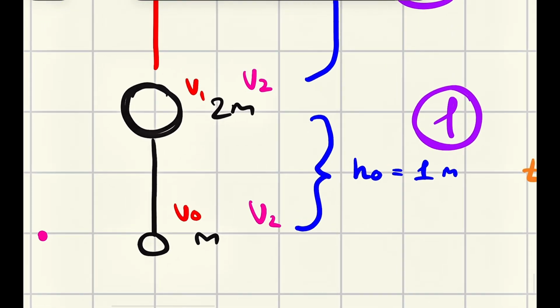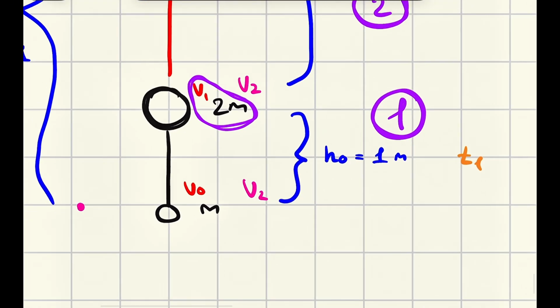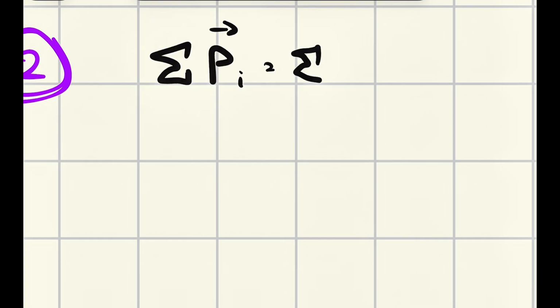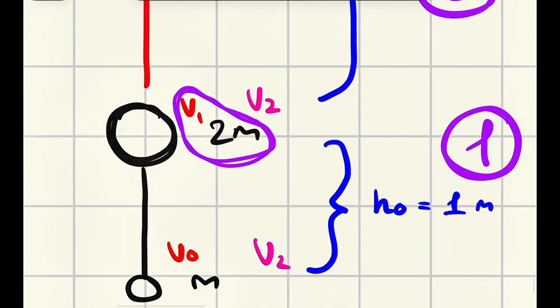We can call it an elastic collision, inelastic collision. So we can do something like this. Conservation of momentum goes like this. At the very beginning, we have what? 2m v1, right? This is the momentum in our initial state. And we know that there is conservation of momentum. The sum of all momentums at the very beginning is equal to the sum of all momentums at the very end. And at the very beginning, it is 2m v1, right? Good. But then it instantly transforms into what?